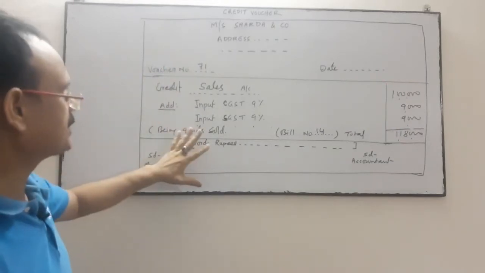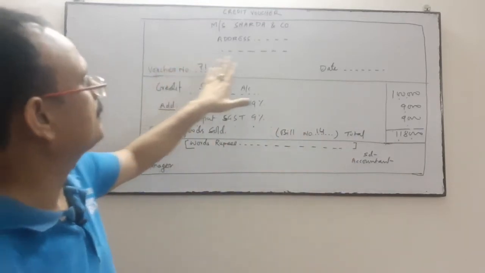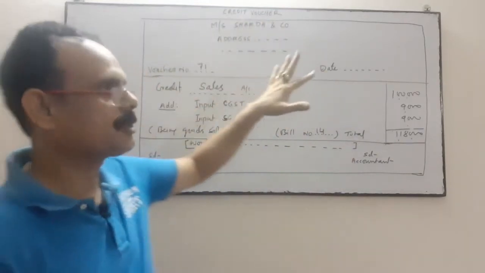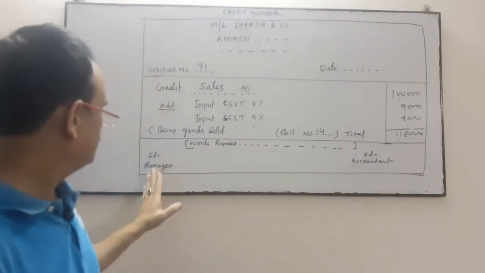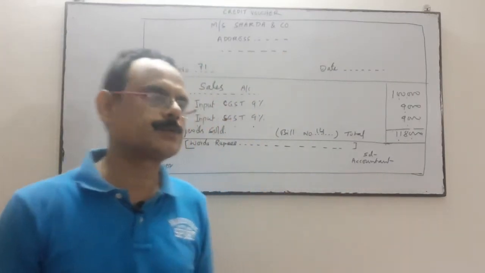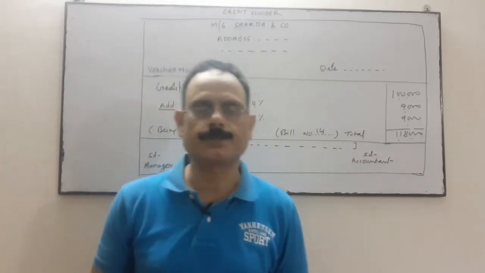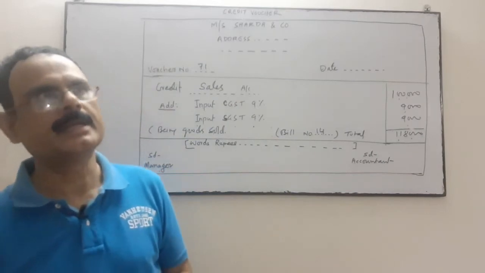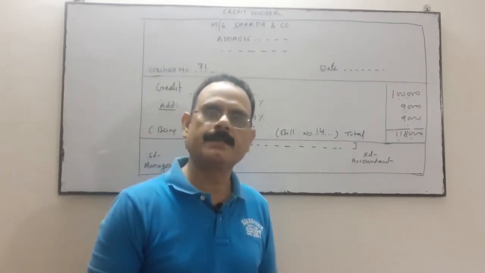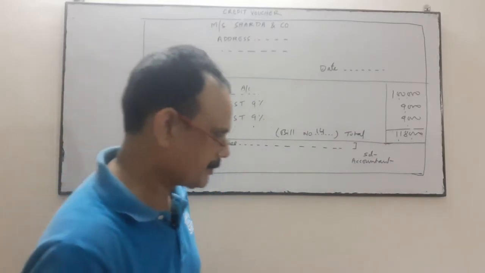We have received this much amount. In words we have to write it. Voucher number, date, name and address of our company, signature of the manager, signature of the accountant who has authorized to sign it. That's it. This is for the debit voucher and credit voucher. So debit voucher is for cash payment and credit voucher is for cash receipts. Okay, for cash receipt, credit voucher.